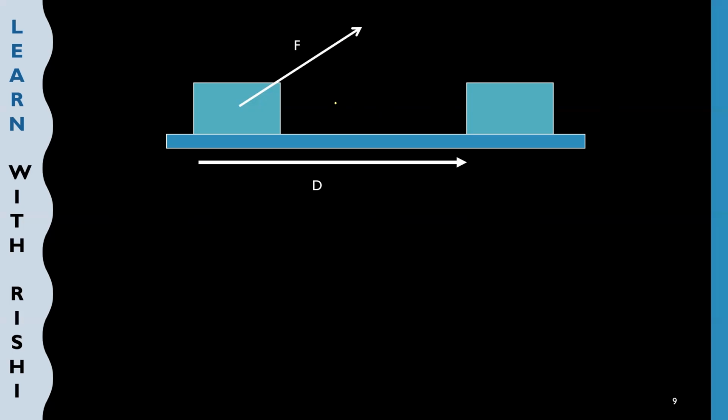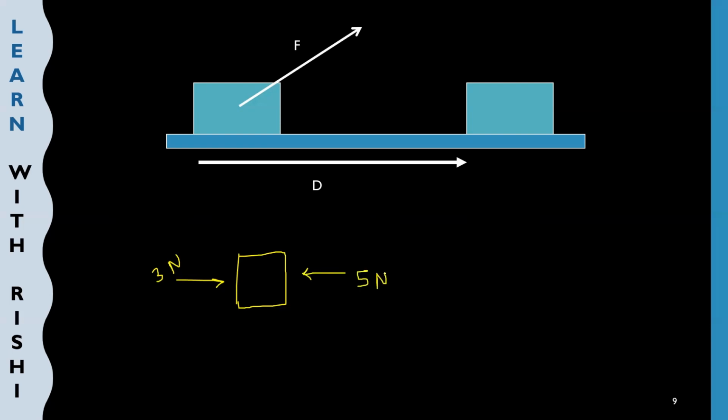Before going to this derivation, let us say this is my object. I am applying a force here of 3 Newton, and from the opposite side, I am applying a force of 5 Newton.